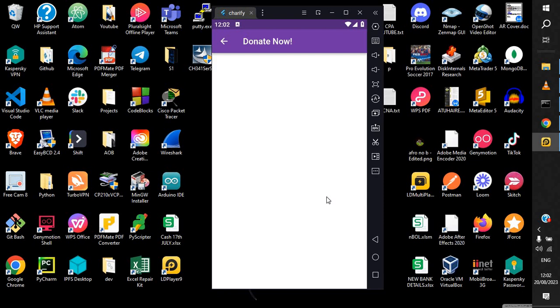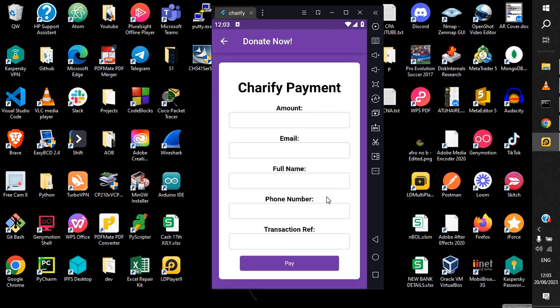What happens when you donate is that we are calling a REST API. We built that using Python Flask, and it is hosted on the Render platform as a service. The payment gateway that we are using for this use case is Flutterwave, but we are planning to change to MTN Momo, so that we hit the MTN API directly and avoid the charges implemented by Flutterwave.